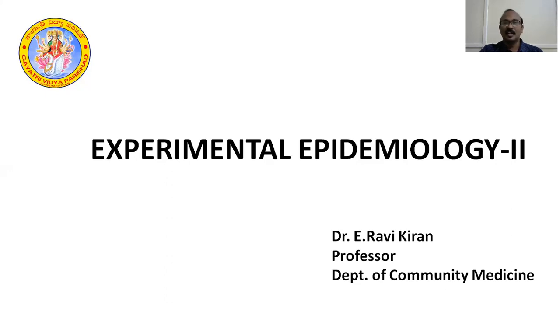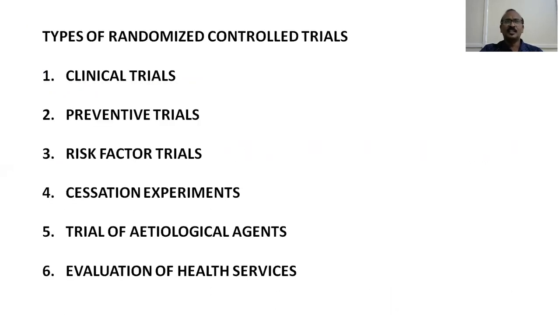In continuation to that, today I will be discussing with you the various examples of randomized controlled trials. The types of randomized controlled trials are clinical trials, preventive trials, risk factor trials, cessation experiments, trials of etiological agents, and evaluation of health services.